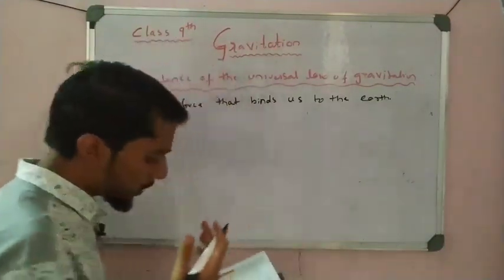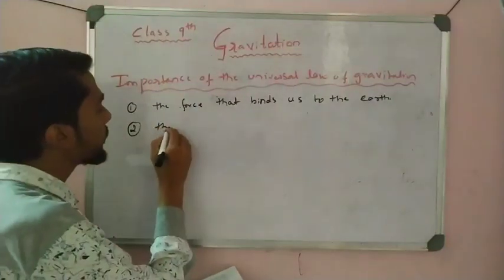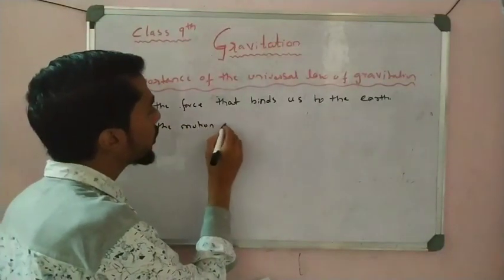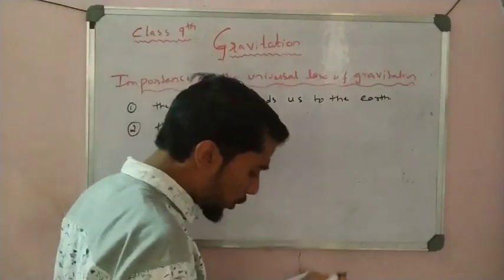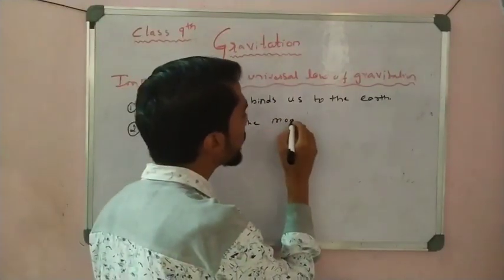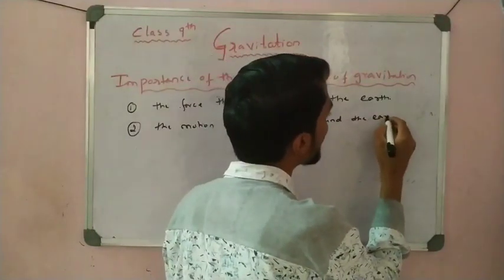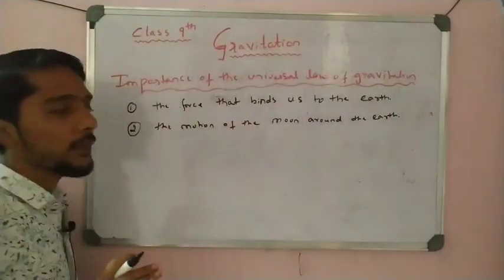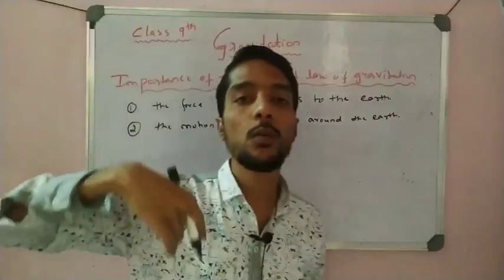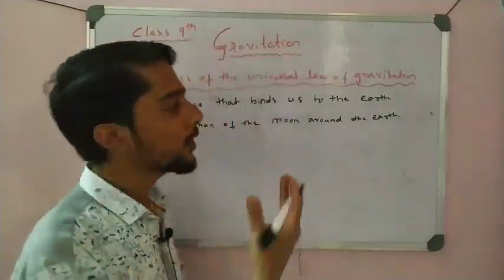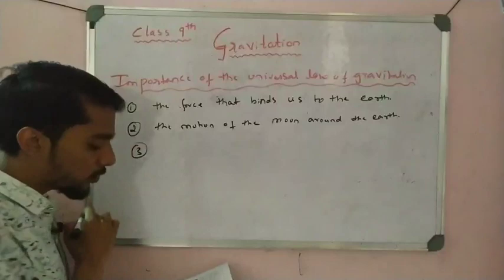Right. Now next one, that is the motion of the moon around the earth. We know that the moon revolves around the earth. It is because of the gravitational force here, right, students?